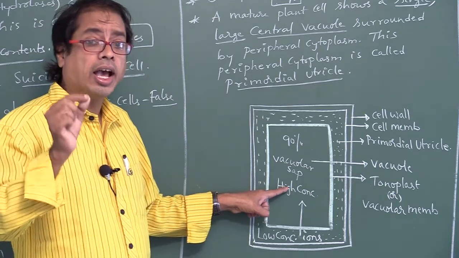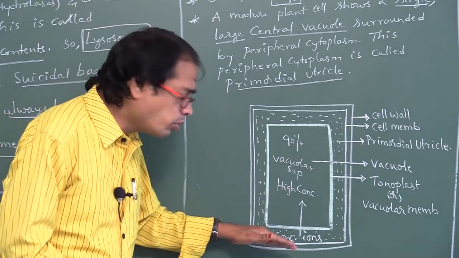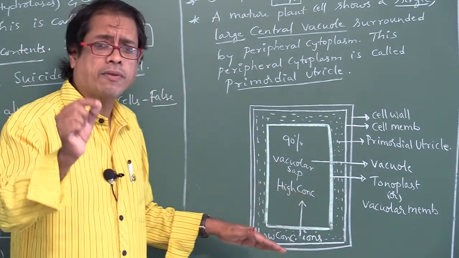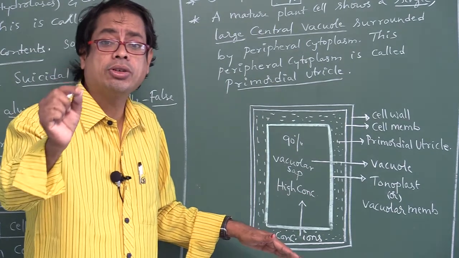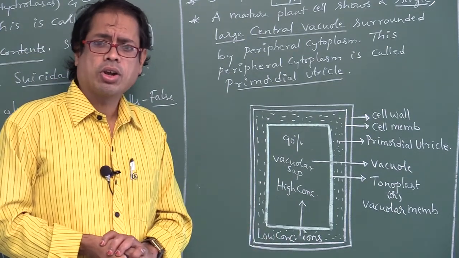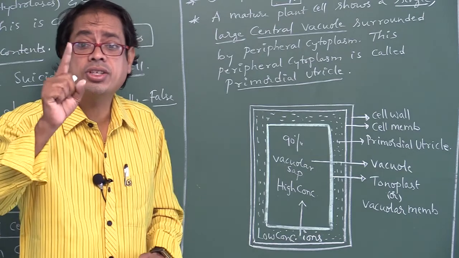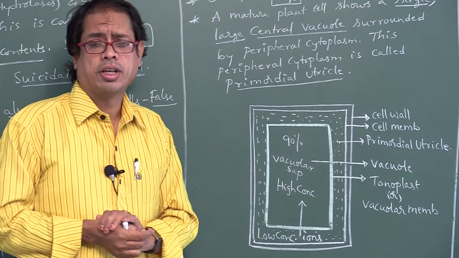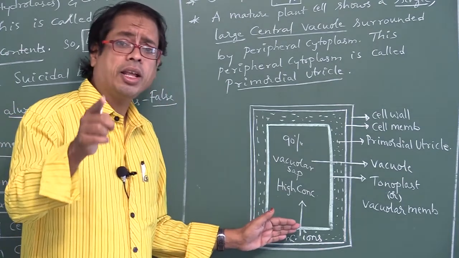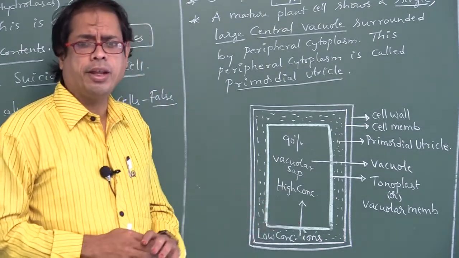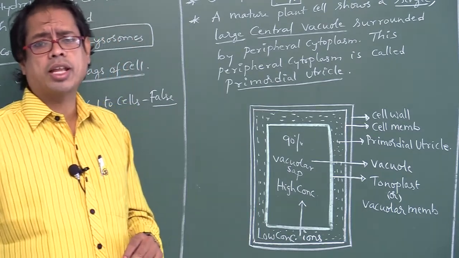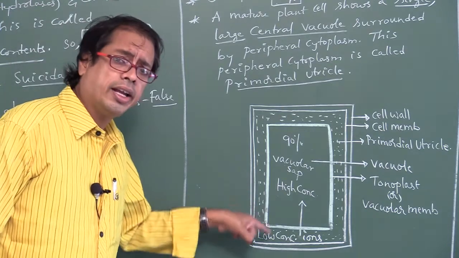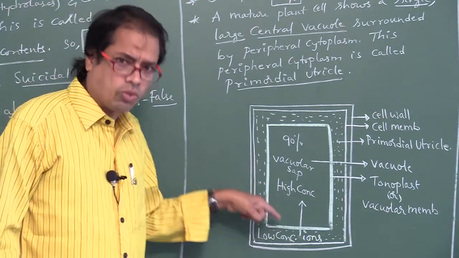As the movement of ions occurs from low concentration to high concentration, that type of transport is called active transport, against the concentration gradient. Don't say along the concentration gradient. In active transport, ATP is required, whereas in passive transport, ATP or metabolic energy is not required.